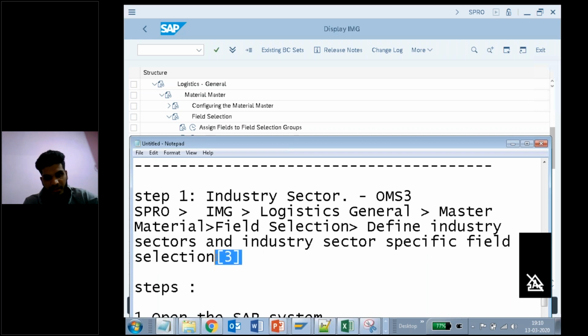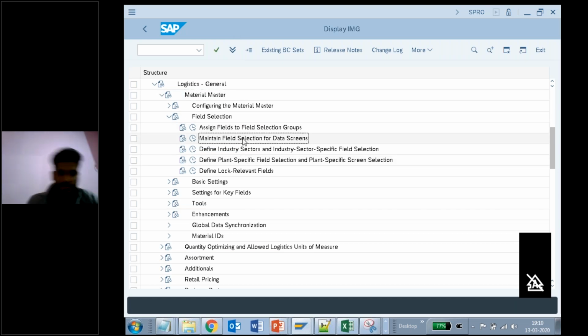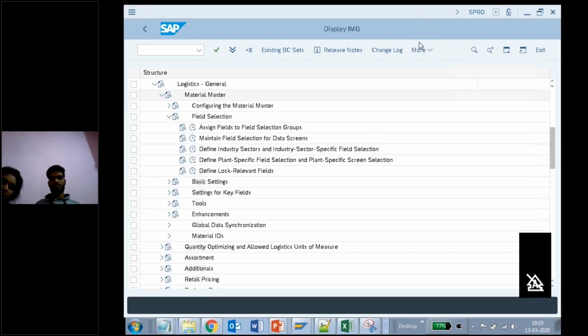That is nothing but, here in brackets I wrote it is the third one, just to understand. First, second, third one. Getting my point? Define Industry Sector and the specific field. So again, let me highlight this one, the third one. Clear? Because I'm recording, you can see it easily later on.